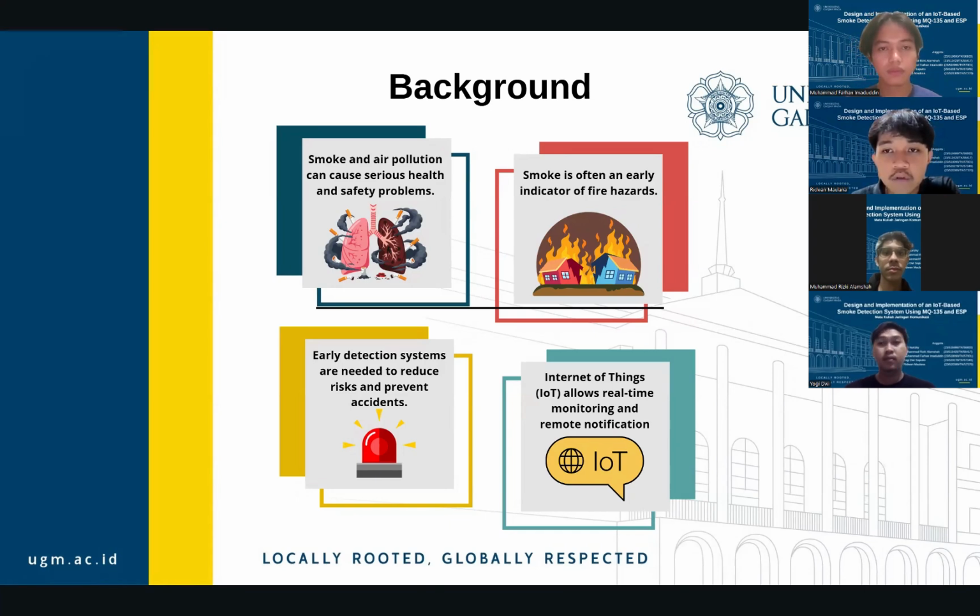Smoke and air pollution can cause serious health and safety problems. In many cases, smoke is also an early indicator of fire hazard, especially in residential and industrial environments. Therefore, early detection systems are needed to reduce risk and prevent accidents. With the development of Internet of Things technology, real-time monitoring and remote notification have become possible and more accessible.